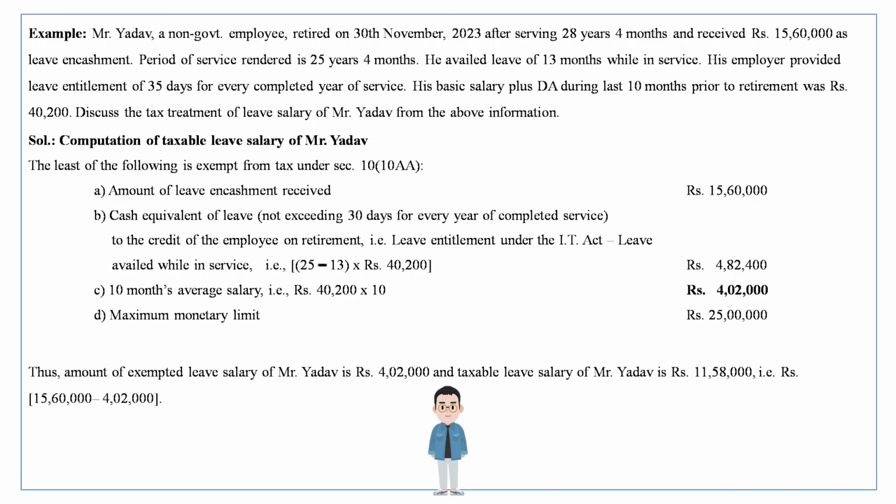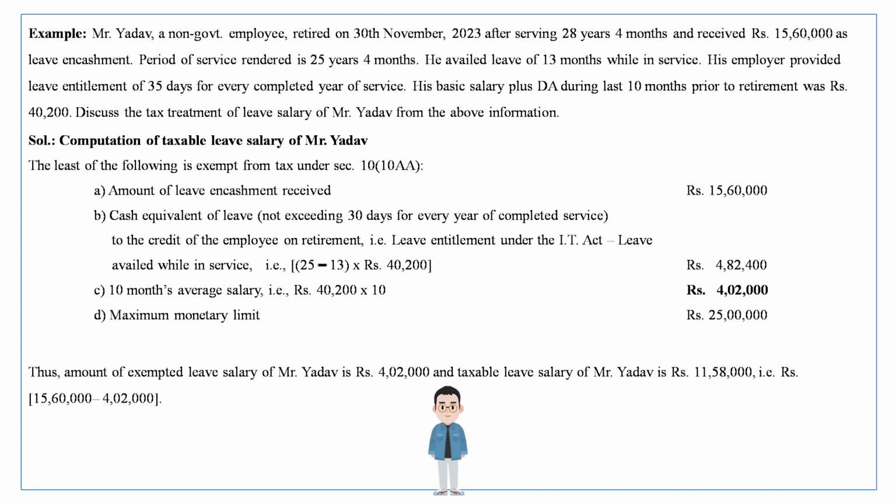Actually, Mr. Jadhav was employed for 25 years and he availed leave of 13 months. So for 25 years his leave entitlement is 25 months minus 13 months already enjoyed. So the rest, 12 months, is credit, and at the rate of 40,200 it comes to 4,82,400.